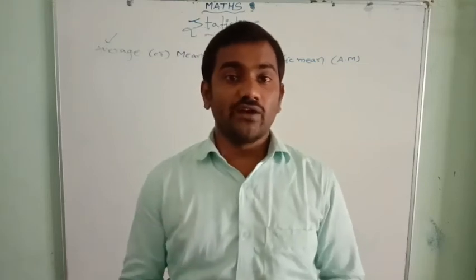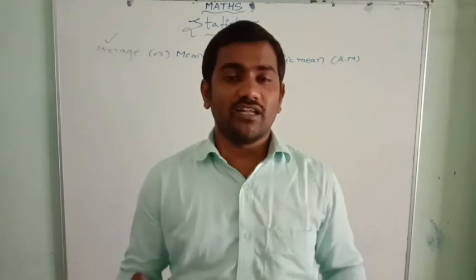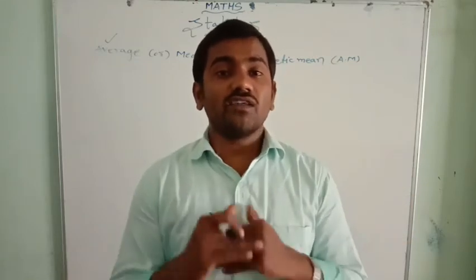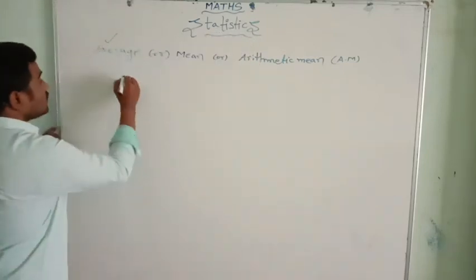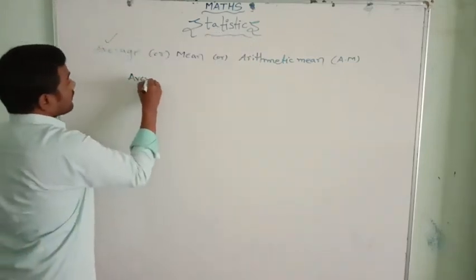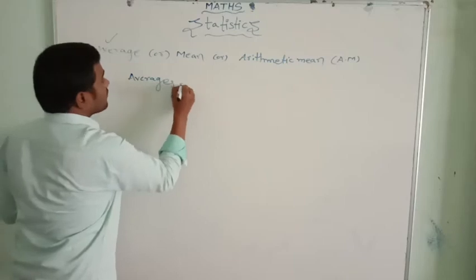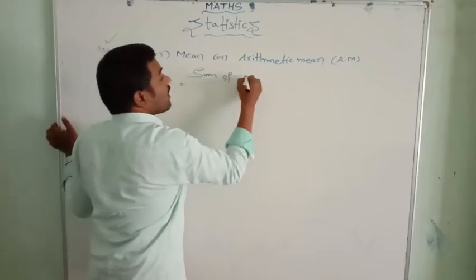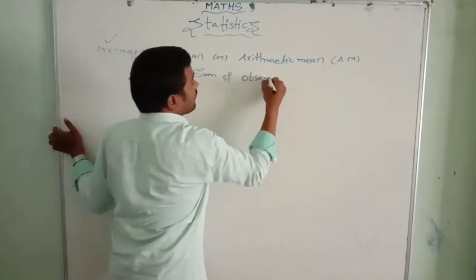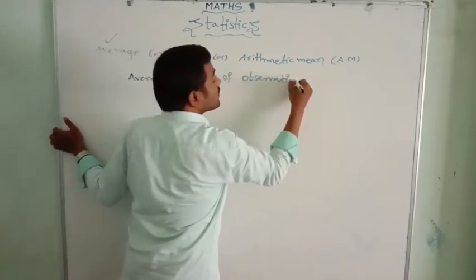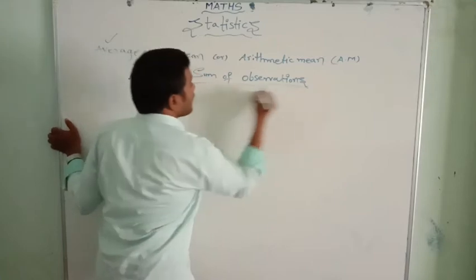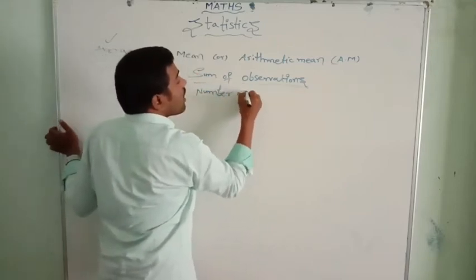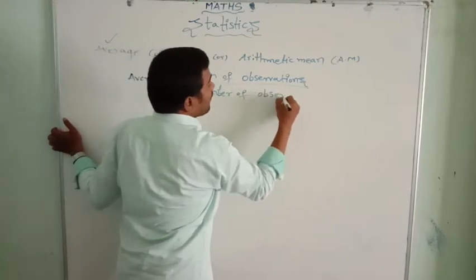So let us enter into averages. What is average mainly? Average is nothing but the sum of the observations divided by the number of observations.